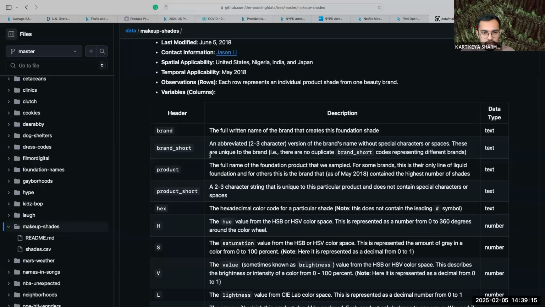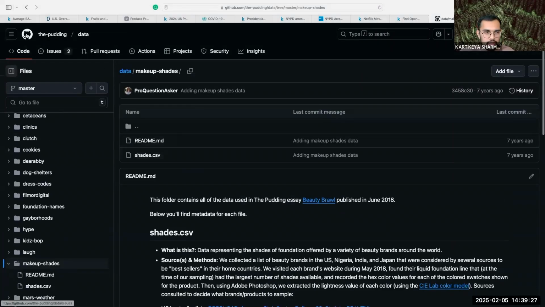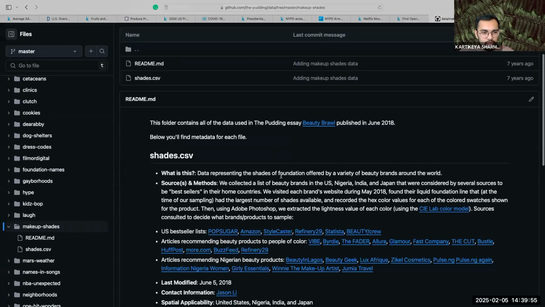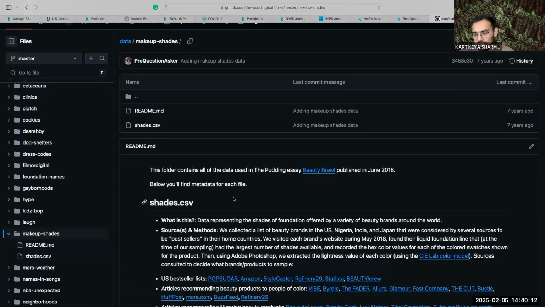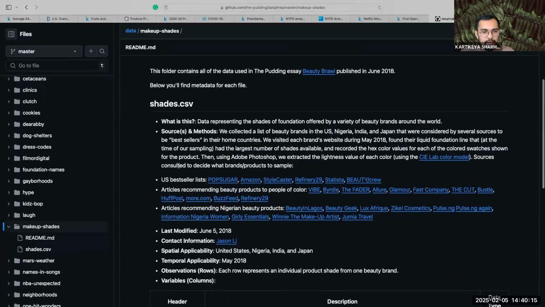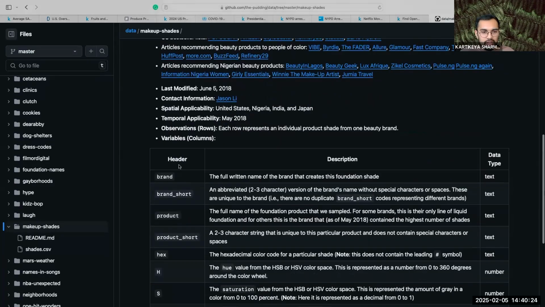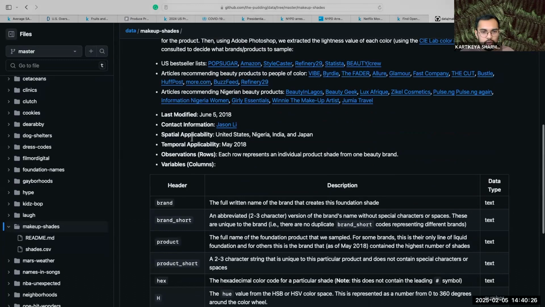There's another source apart from Kaggle, data.gov, NYC Open Data, the WHO. There's something called GitHub. So GitHub is a place where people share code. Here is a data set for makeup shades. And this is coming from an unconventional source. This is just some person, some data visualization engineer at USA Facts. And they personally just uploaded this data set. Here they talk about their methods, the source, when it was last modified, all the important things that you actually need to know. The columns.